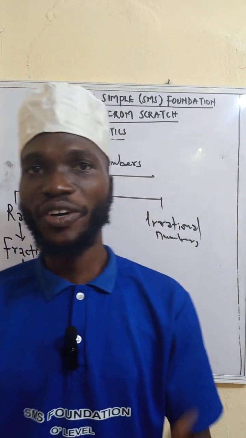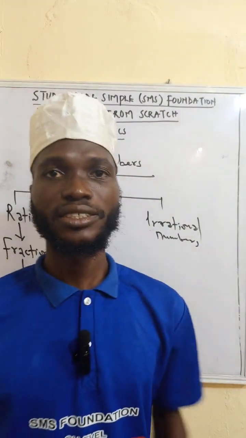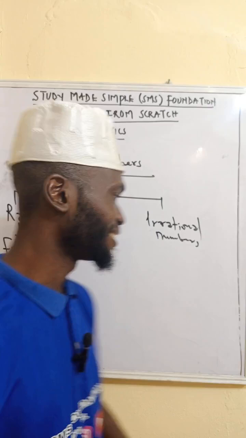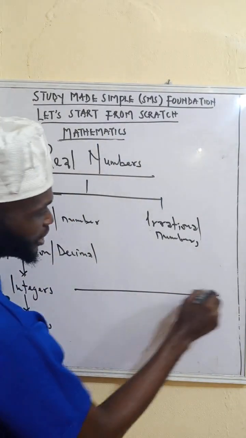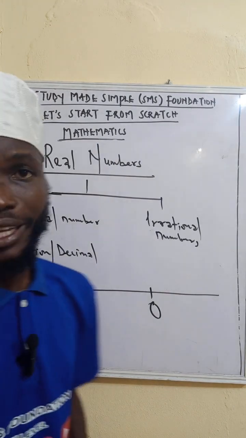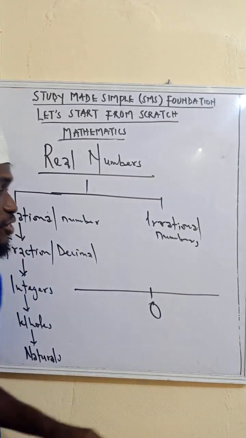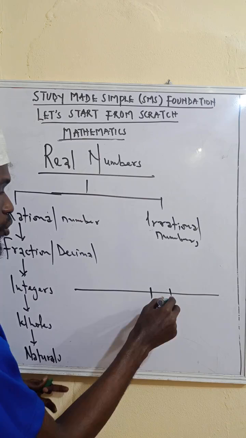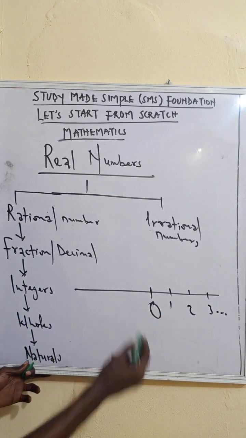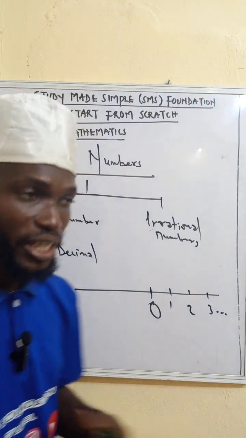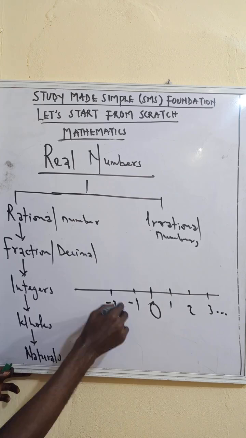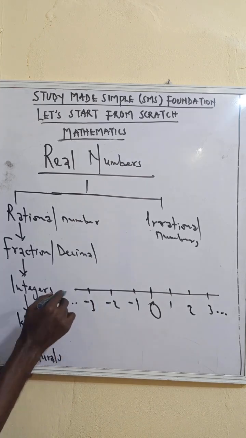So another way of defining real numbers is to say that real numbers are numbers that can be represented on a number line. So if I draw a number line like this, 0 is always at the center of the number line. All the numbers to the right of 0 are positive. So we have 1, we have 2, we have 3, and it continues like that. While all the numbers to the left of 0 are negative. We have -1, -2, -3, and so on.